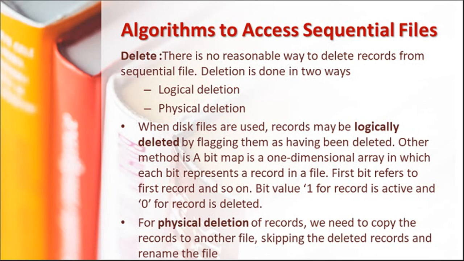Suppose I want to delete one record out of 1000 records; I have to copy 999 records into another file and then rename it. That is the main process of physical deletion. It is not advisable because it requires more space and more time. So we mainly use logical deletion.